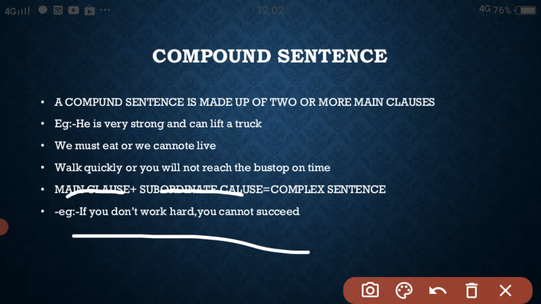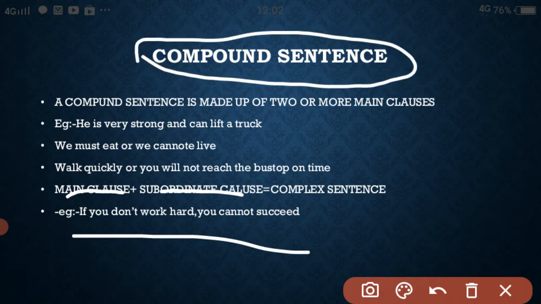What is the difference between a compound sentence and a complex sentence? A compound sentence is the combination of two or more main clauses. But a complex sentence is one principal clause or main clause plus one or more subordinate clauses. Hope you understand.